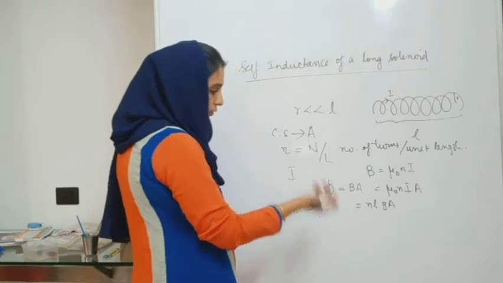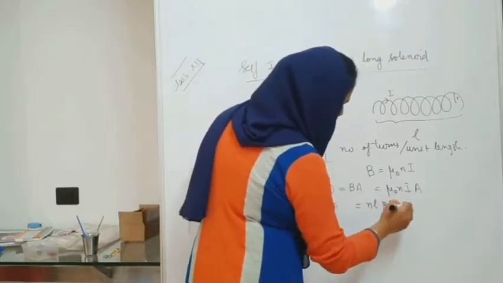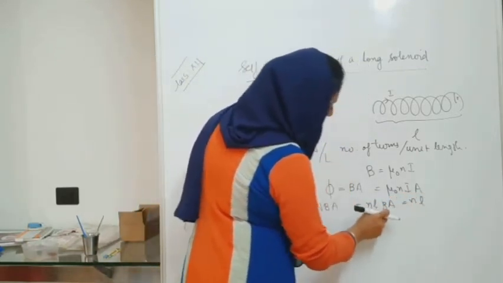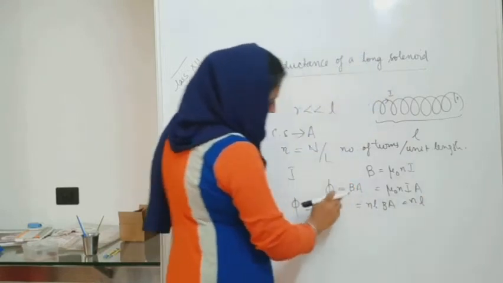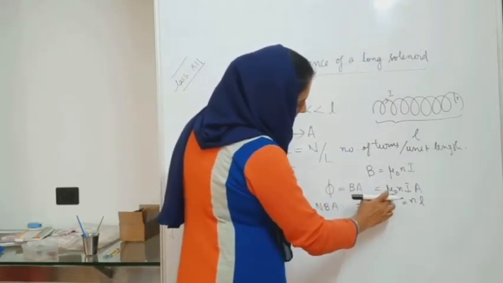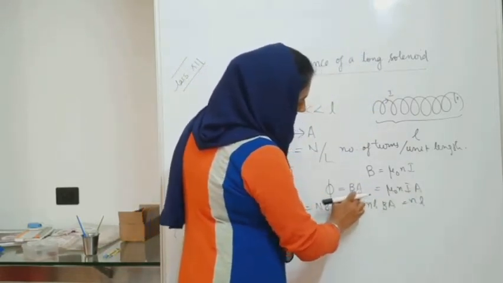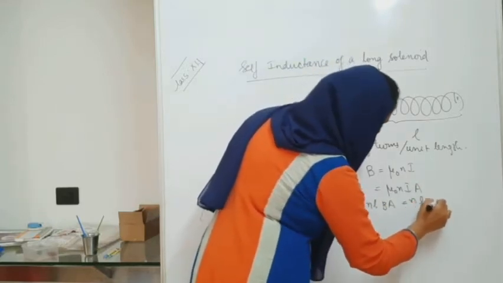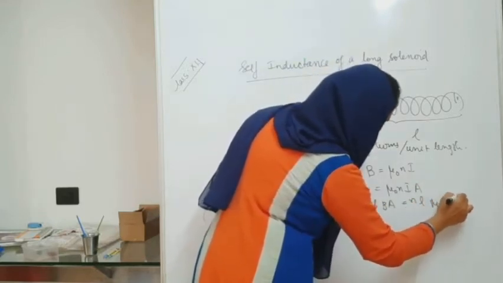Now you can substitute for all these quantities. N into L, what is B? B is already given as mu 0 n I, that is here. So we can substitute that: mu 0 n I into A.